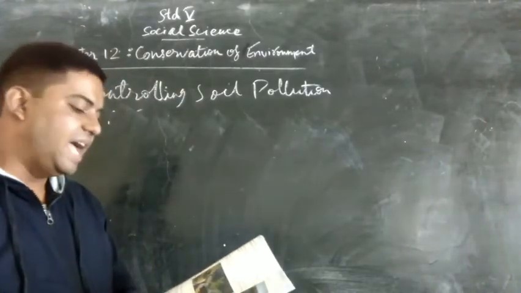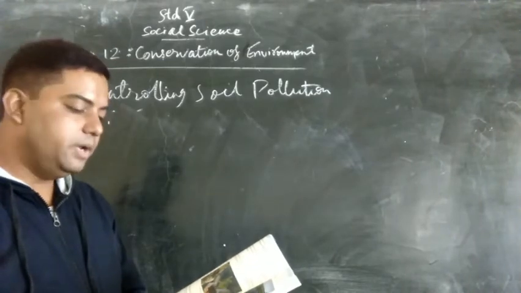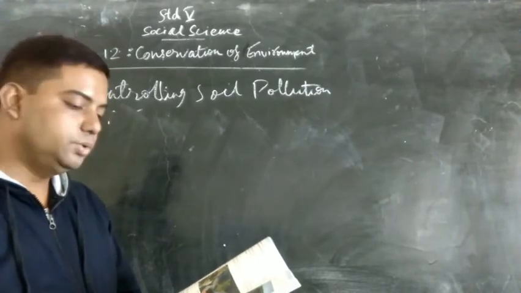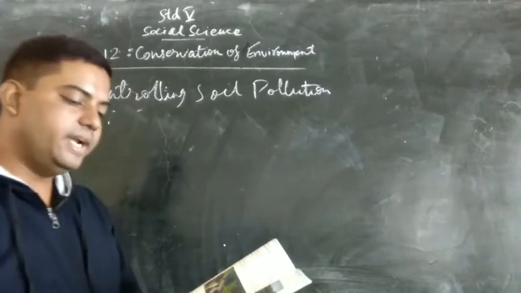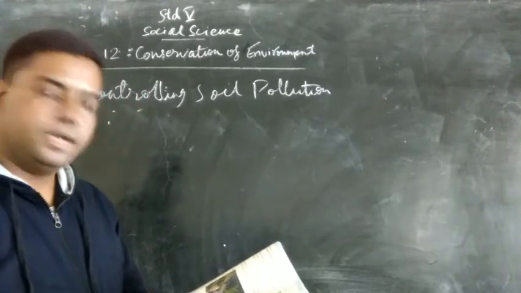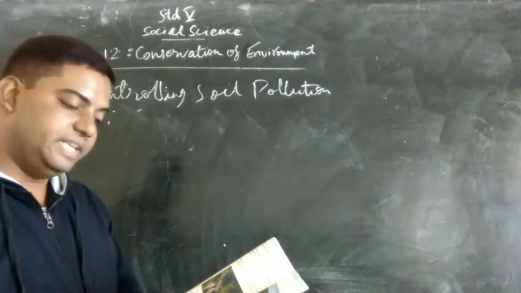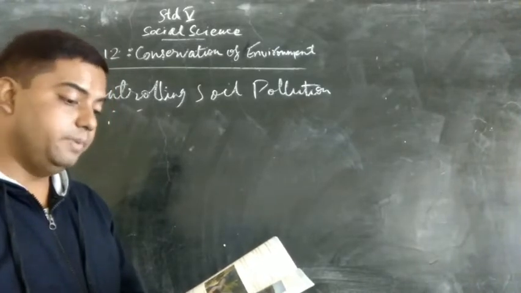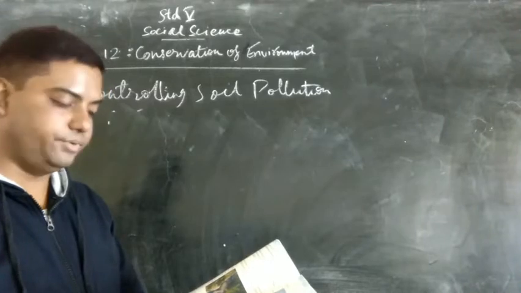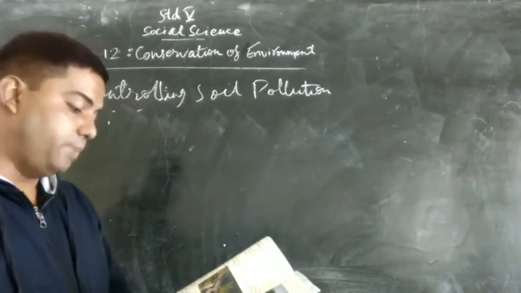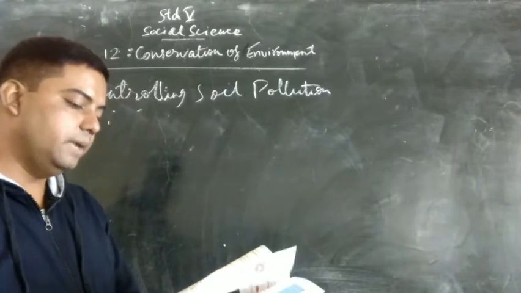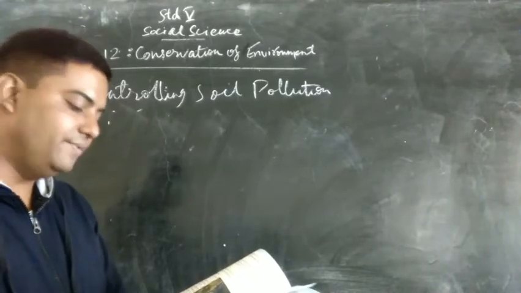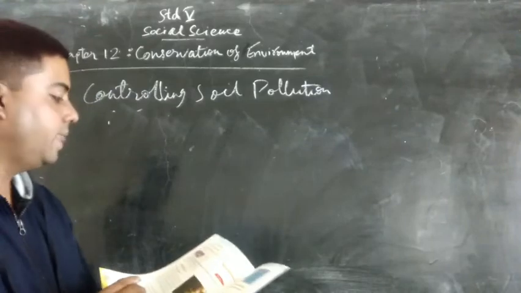Point number 2, have separate biodegradable and non-biodegradable bins to dispose garbage. Biodegradable substances are the ones that can be broken down by bacteria and absorbed by the soil like vegetable waste. Non-biodegradable waste like plastic do not decompose naturally. Point number 3, build compost pits to dispose biodegradable garbage. It increases soil fertility in the long run.